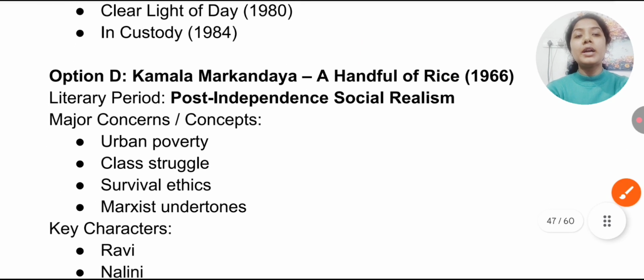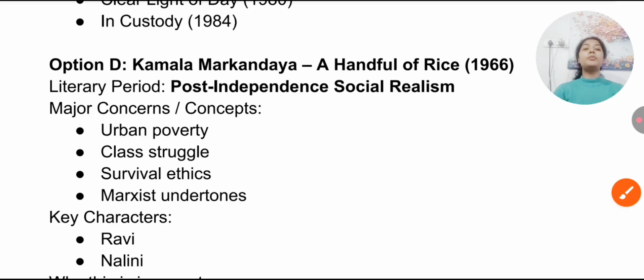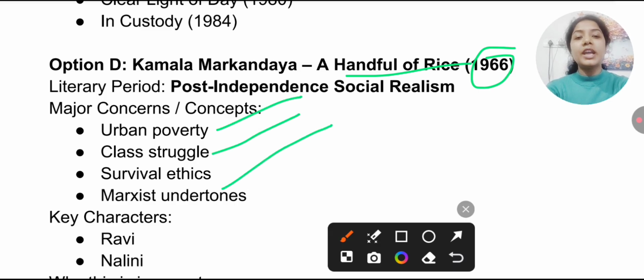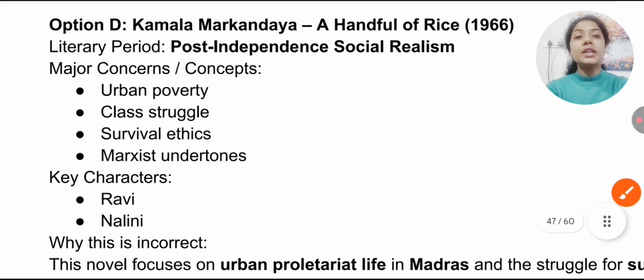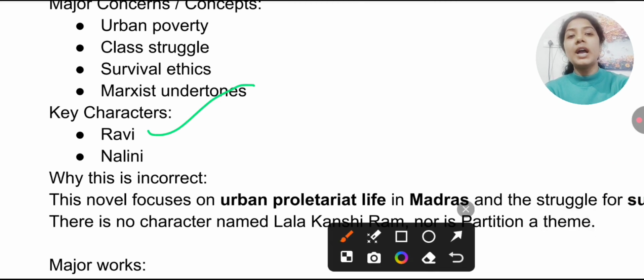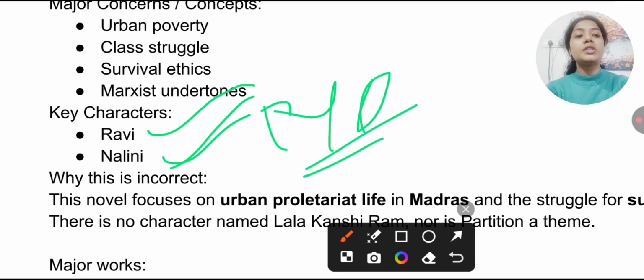Then we have Kamala Markandeya, an important writer from Indian English literature. You must not forget A Handful of Rice, 1967. Remember the concepts associated with this work: urban poverty, class struggle, survival ethics, and Marxist undertones. The characters in A Handful of Rice are Ravi and Nalini. Nalini already appeared in the previous year's exam.